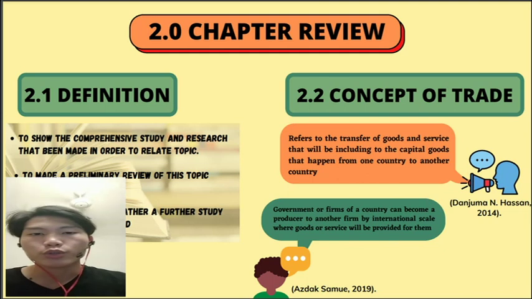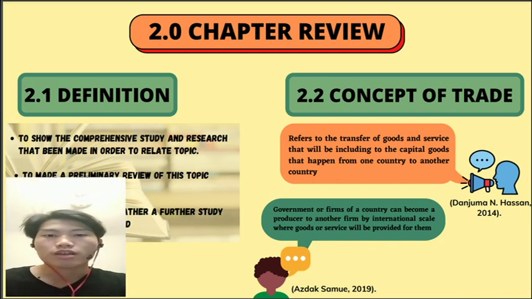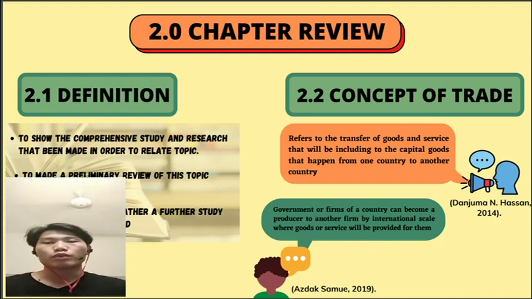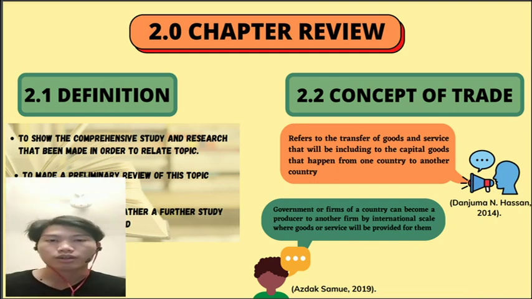Okay, 2.2 Concept of trade. From the past research, according to Danjuma Hassan in 2004, the concept of trade is the transfer of goods and services, including capital goods, from one country to another country.